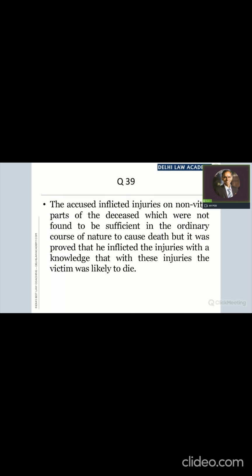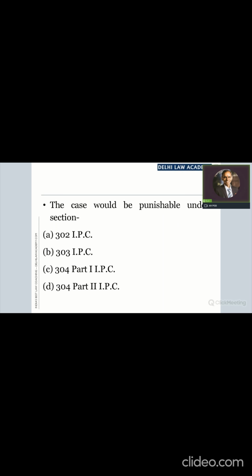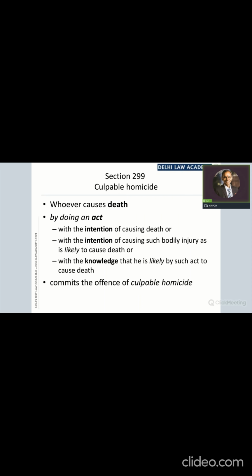our answer will be dependent on this fact, and for finding out the answer we will straight away go to section 299 where culpable homicide is defined. Whoever causes death of a human being by doing an act, so there must be an act. And then we see whether there is an intention of causing death, whether there is an intention of causing bodily injury which is likely to cause death.